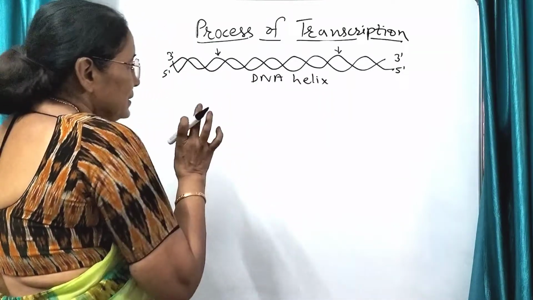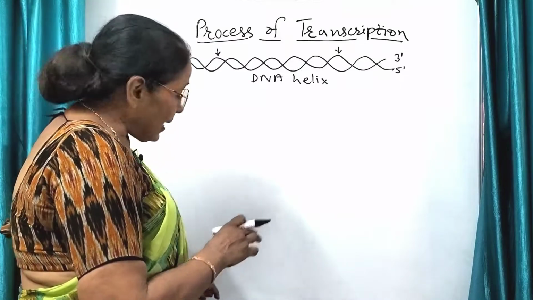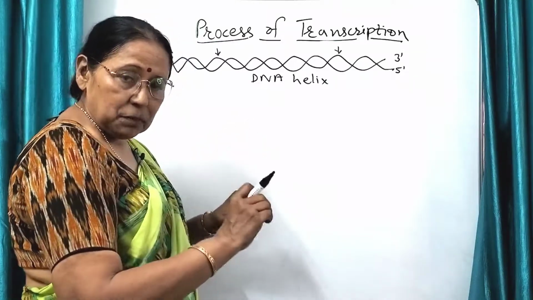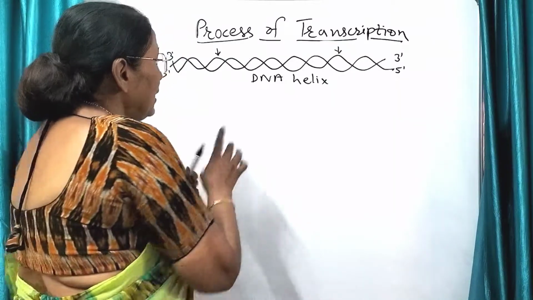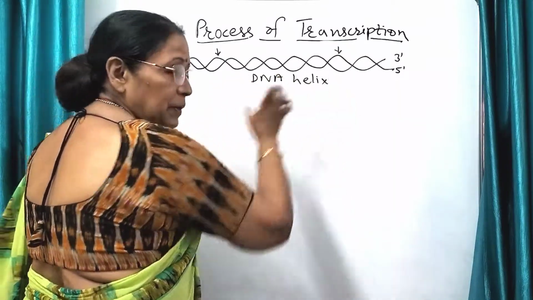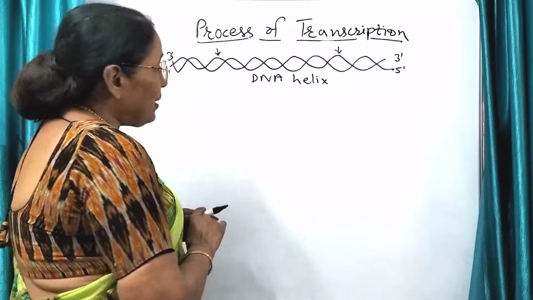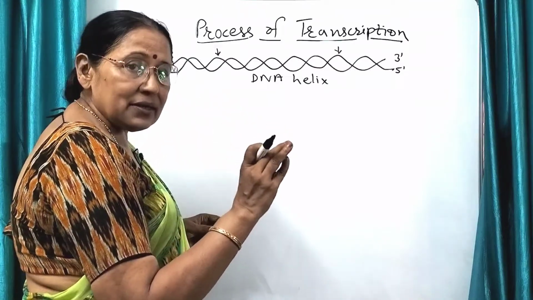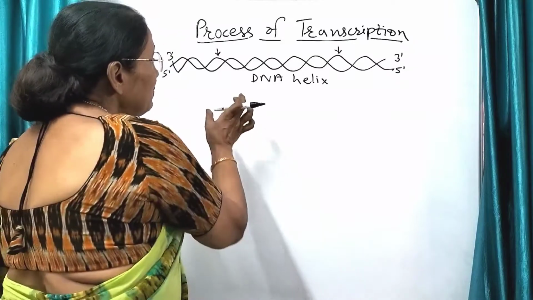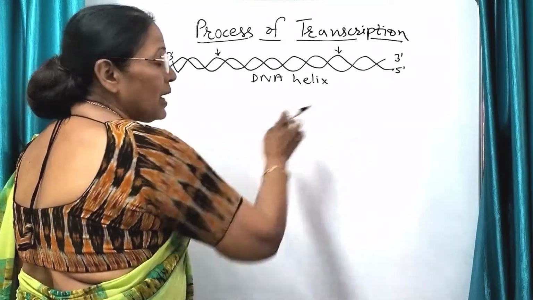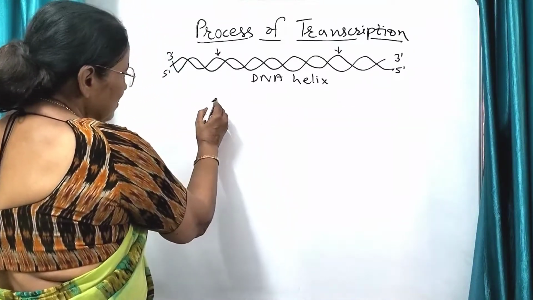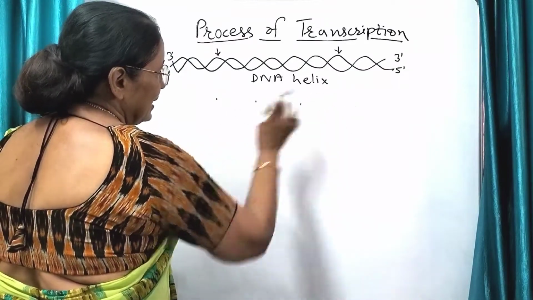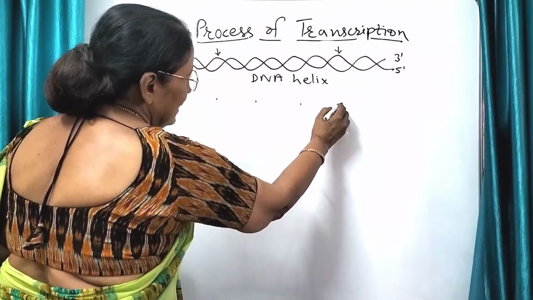Now the DNA helix, like in case of replication also, replication में पूरा DNA एक साथ तो open नहीं हो गया था, यहाँ भी ये part by part open होगा. तो for the 3 steps, initiation, elongation and termination, we will show 3 different parts opening up. पहले हम यहाँ से यहाँ तक का दिखा देंगे, फिर यहाँ से यहाँ तक का दिखा देंगे. So that will be our diagram.